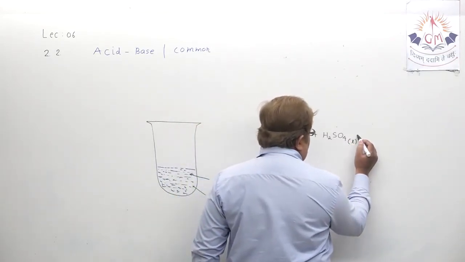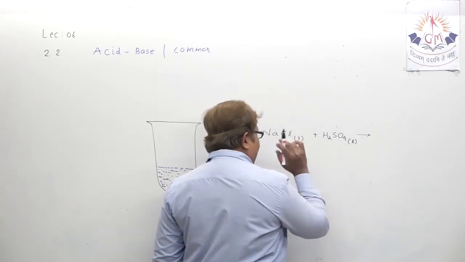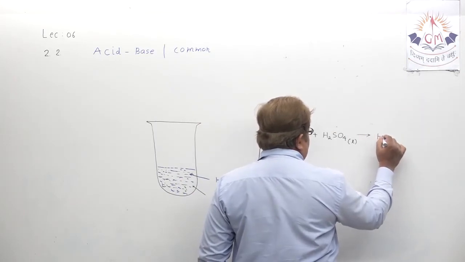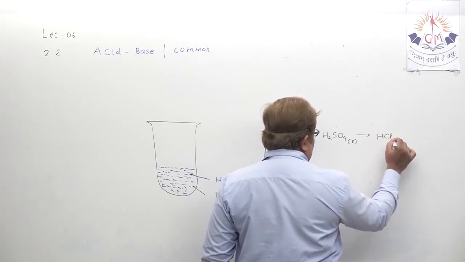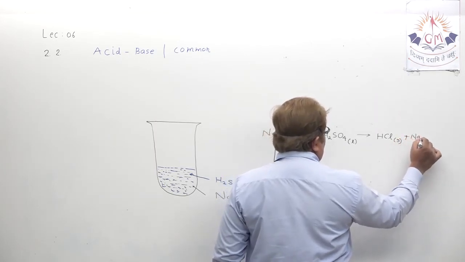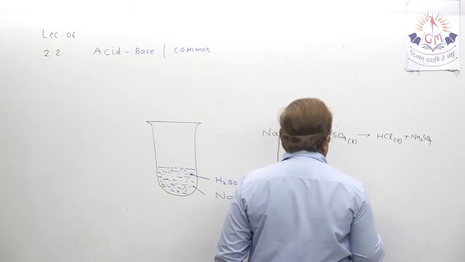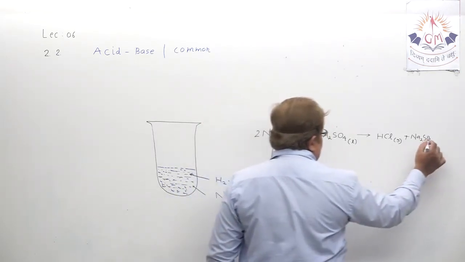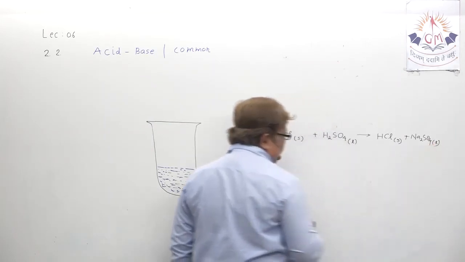The reaction takes place between these two, and they form HCl gas plus Na2SO4. Balancing matters, so just place 2 here: Na2SO4 in liquid form.